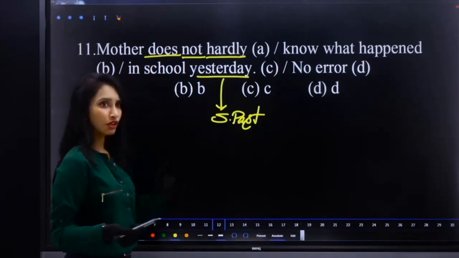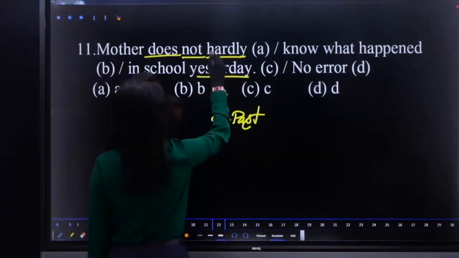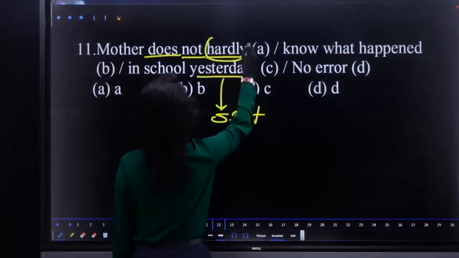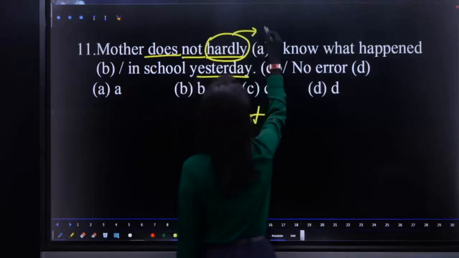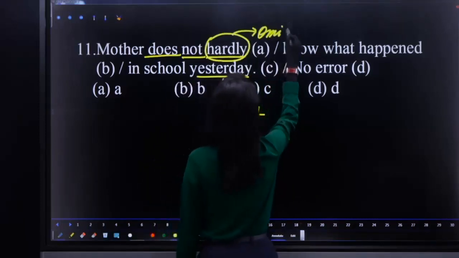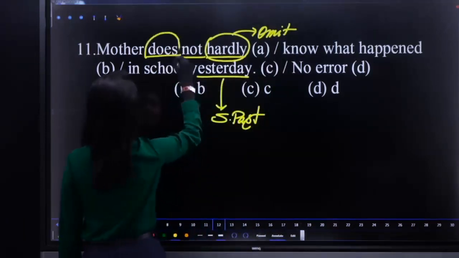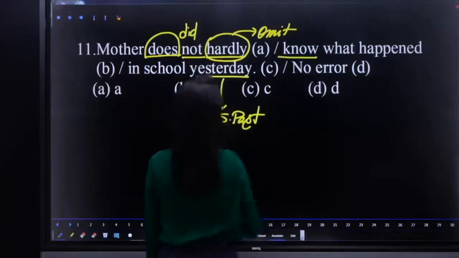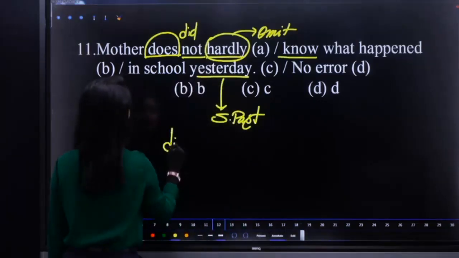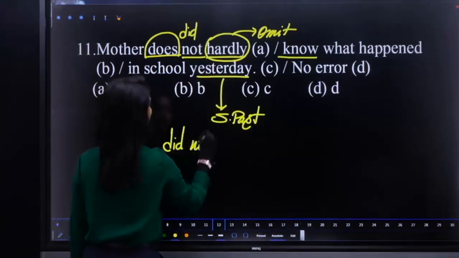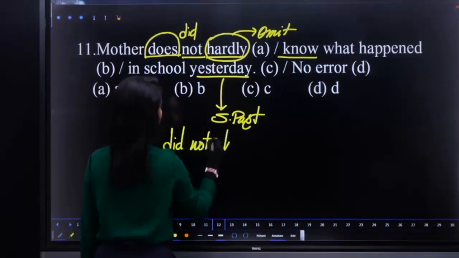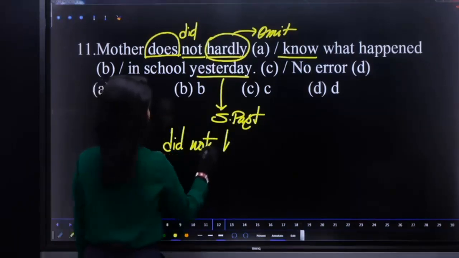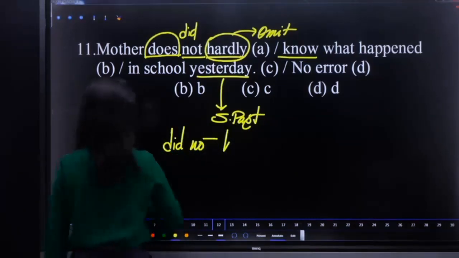So what we have to do? We have to omit hardly and replace does with did because simple past. So did plus V1. So mother did not know.